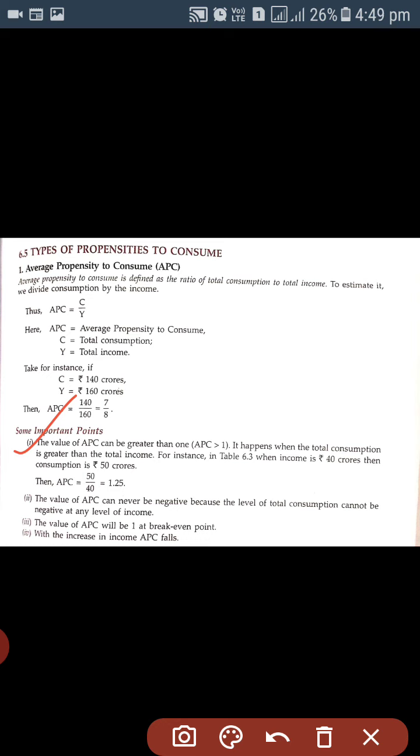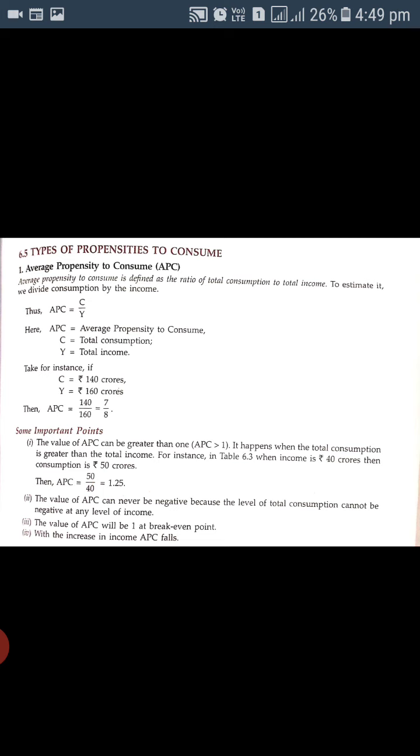For example, if we are going to calculate APC and we have 40 crore as income and 50 crore as consumption, consumption is more and 40 is the income over here. When we divide 50 by 40 we will get 1.25. This is greater than 1. This is possible in the case where the total consumption is greater than the total income.